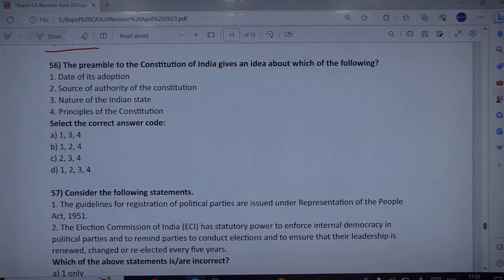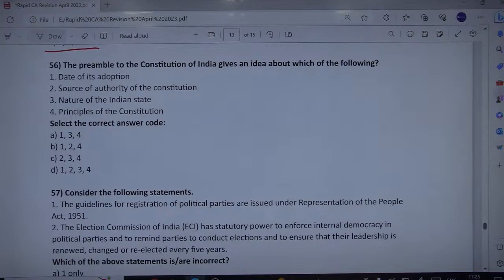The preamble to the Constitution of India gives an idea about which of the following? Okay. So the preamble gives us an idea about the Constitution and which among the following. Date of its adoption, of course, 26th of November 1949, and finally implementation with effect from 26th January 1950. Source of authority of the Constitution, of course.